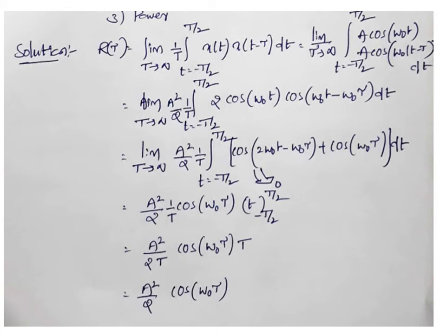So here the question is based on the signal x of t is equal to A cos of omega naught t. You have to calculate the autocorrelation function. We have to calculate the power spectral density and we have to calculate the power.